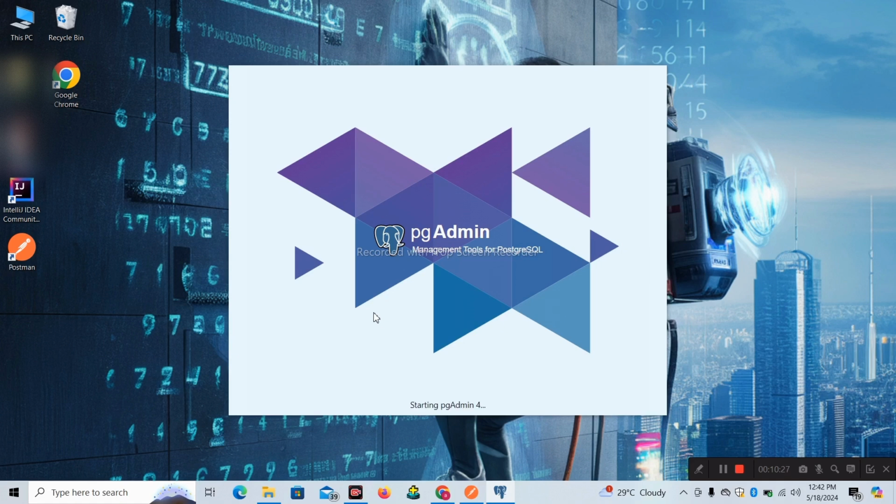Now the purpose of using this PgAdmin is, by using Postman we can perform CRUD operations in the PgAdmin server. CRUD operation in the sense, we can add our data, we can get our data, or if we don't want it, we can delete our data, or if you want a list of some employees or something, you can retrieve the data from the server. So store that, get that, or delete that. For these functions we will use the PgAdmin server. By using Postman we will hit a request to the server. This is the purpose why we installed Postman and PgAdmin in this session.